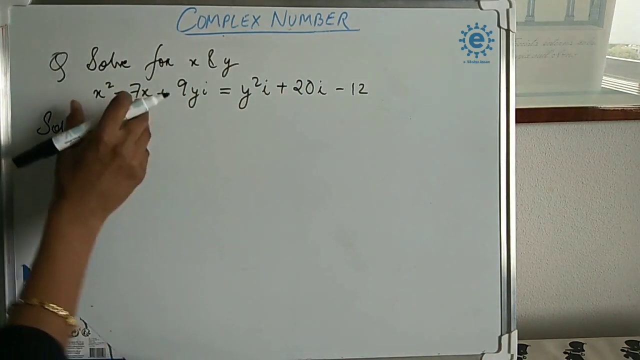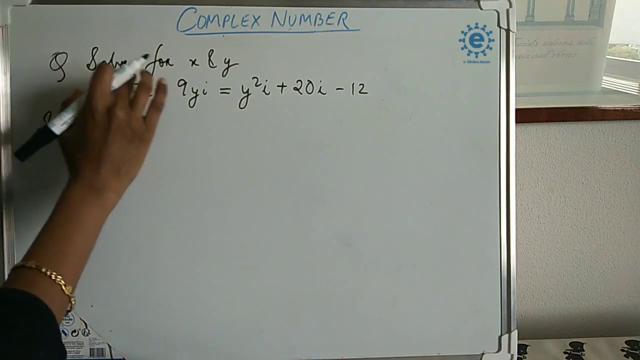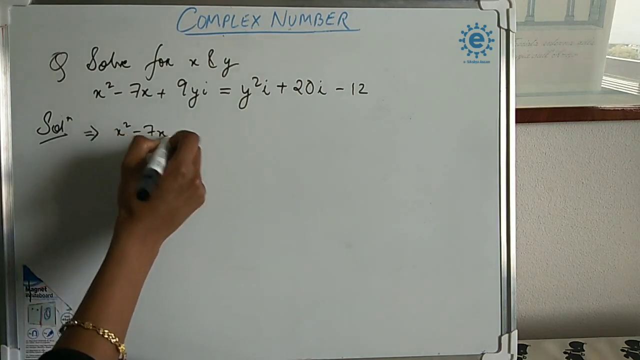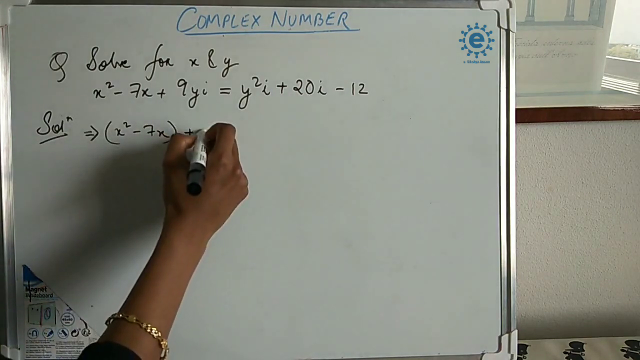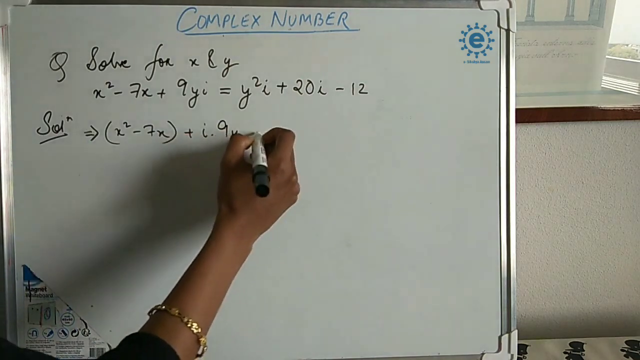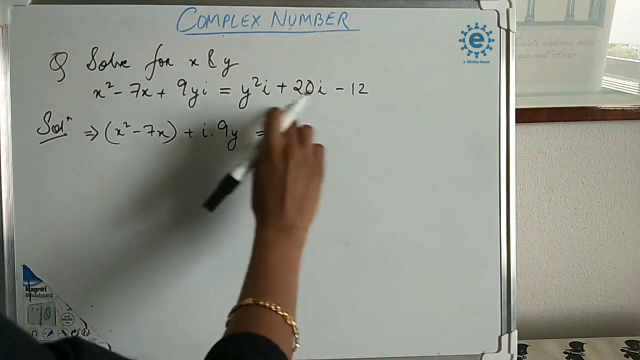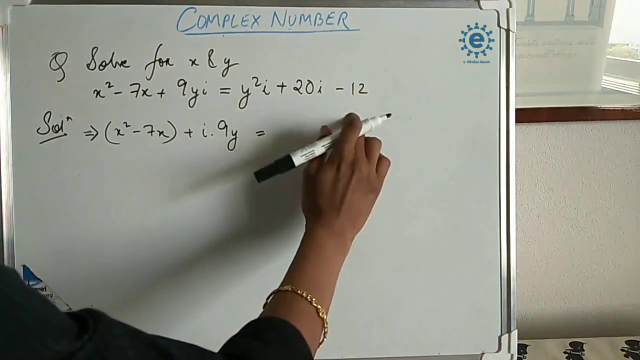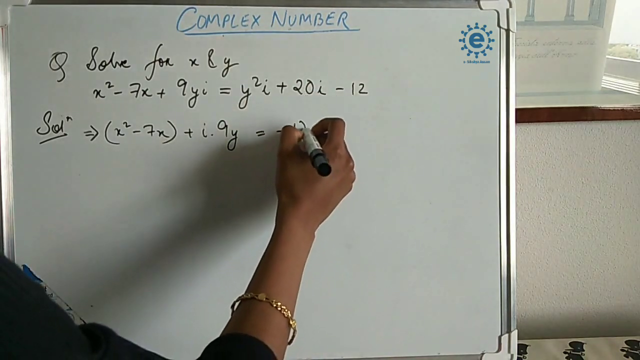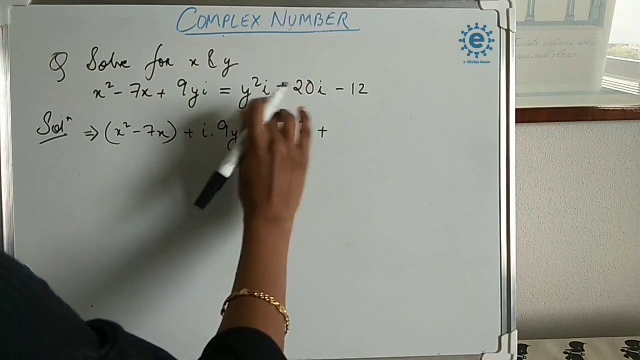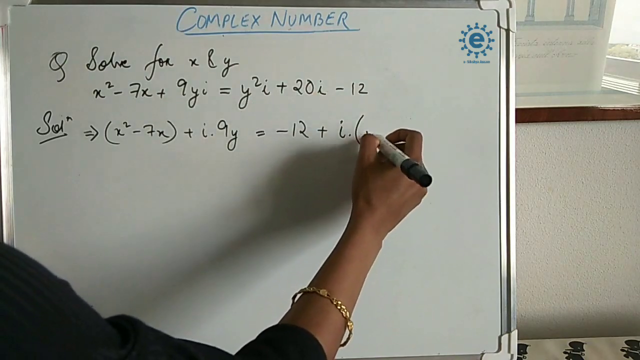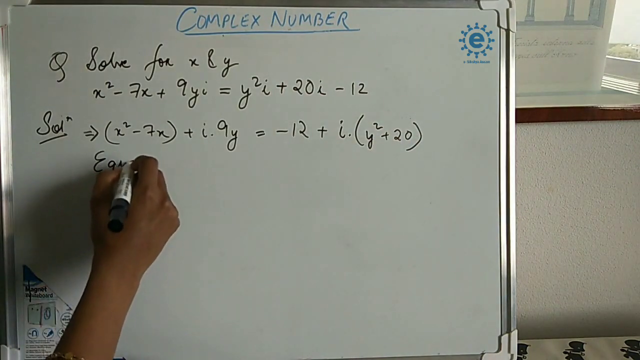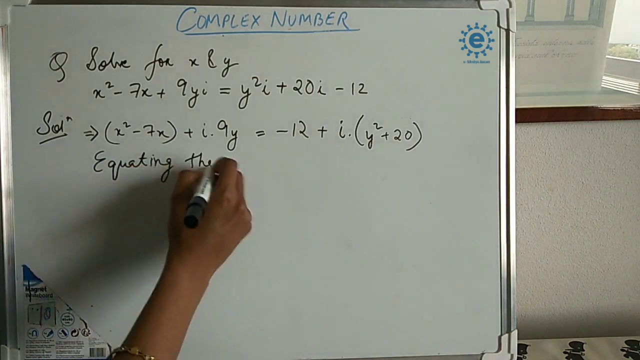So in this question, this is the real part because there is no i or imaginary part involved here. So x square minus 7x plus i 9y is equal to, in this part you can see these two terms have i in them. So this is imaginary. The only real part is minus 12. So we will write minus 12 here and then we will take the common i from here and then write the rest. Okay, so now we have to equate the real parts and the imaginary parts.